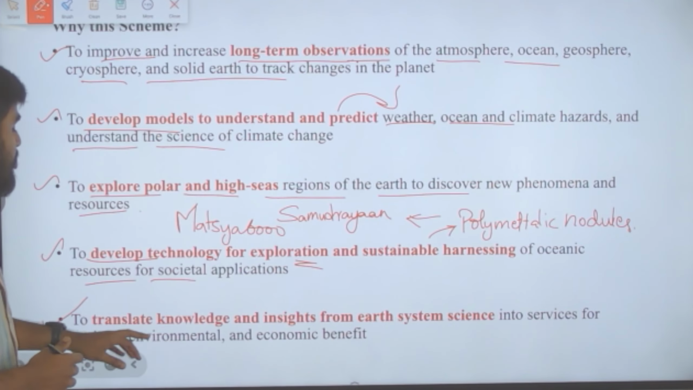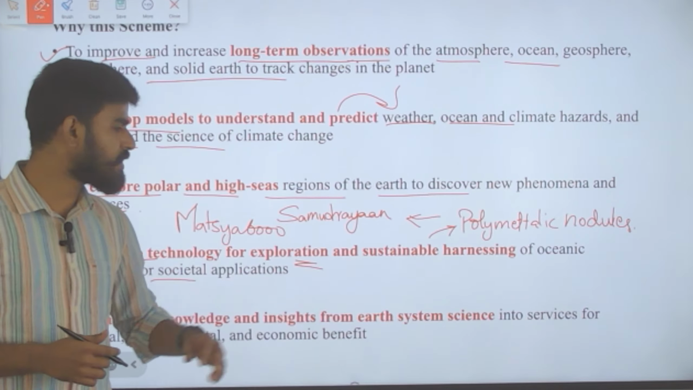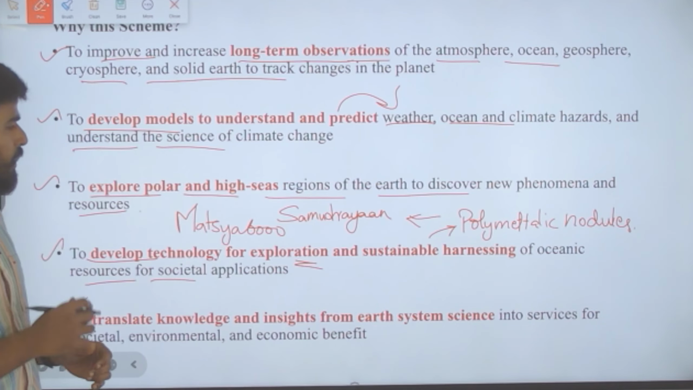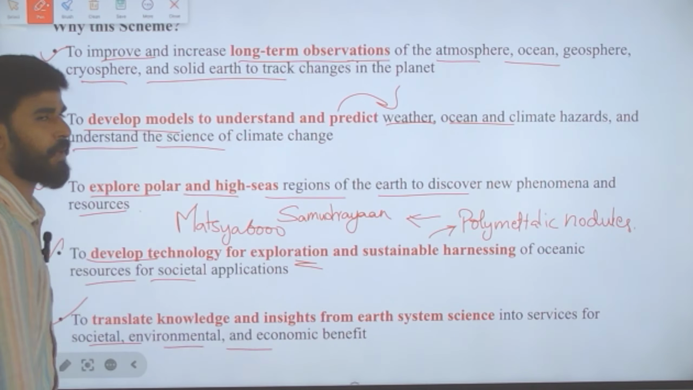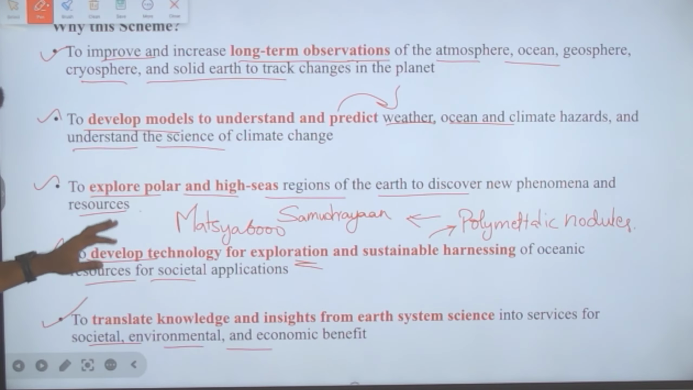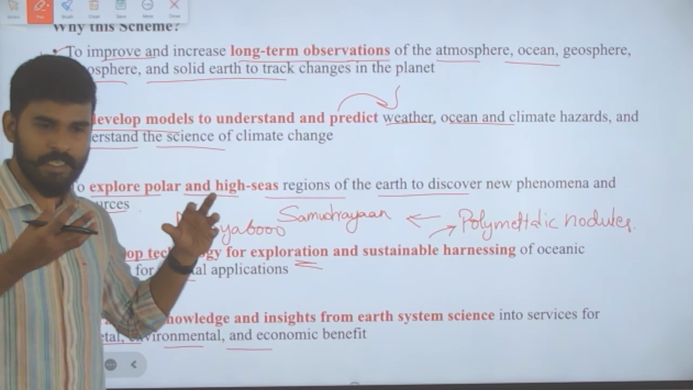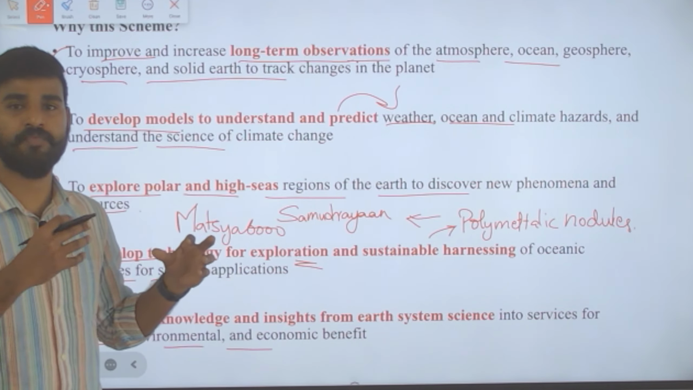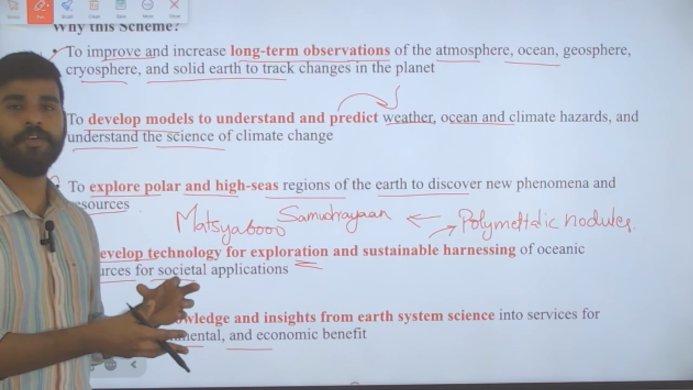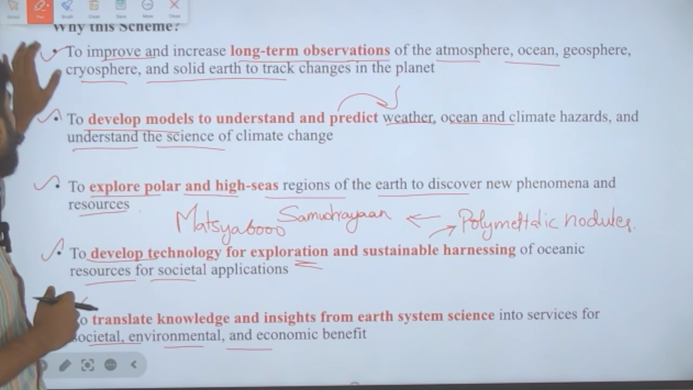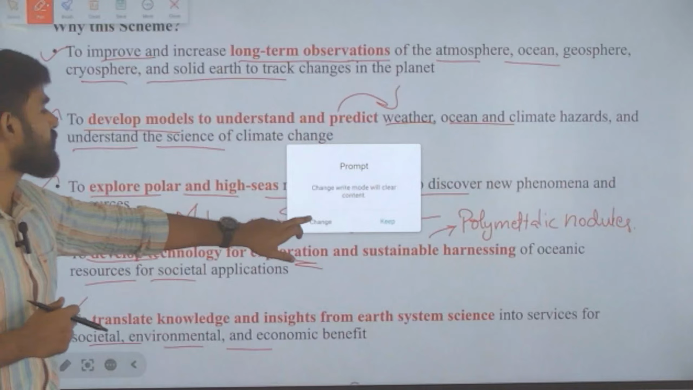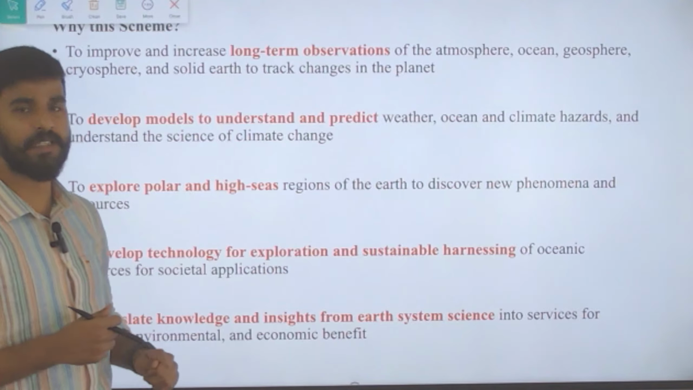Next, to translate knowledge and insights from the Earth science system, okay, into services for societal, environmental, and economic benefits. Okay, so after we study and get insights about the Earth system sciences, we must apply it to many fields to harness benefits from it. So this is what the scheme is for, that is the Prithvi Vigyan scheme.